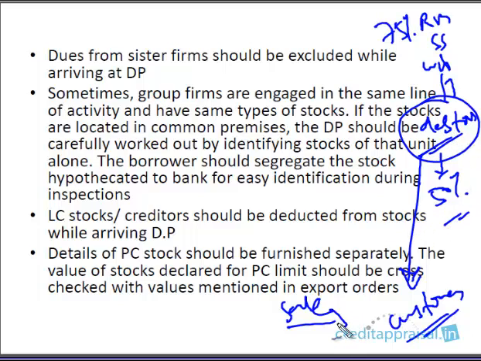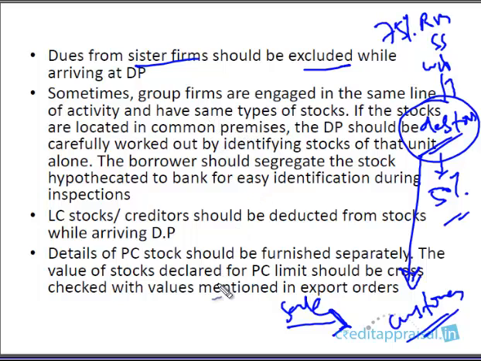Now it might be possible that the company has some group firms, sister firms or associate firms, and the debtors value includes the sales to the sister company. So usually it's a good practice to exclude dues from sister firms, right? In certain situations there might be genuine trade transactions.